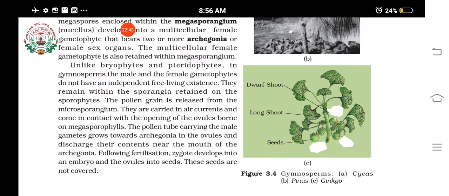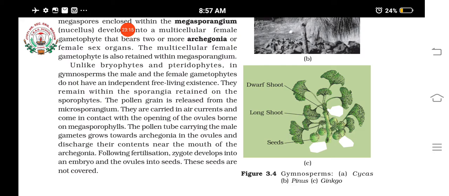The male cones are made up of microsporophylls, and the microsporophylls will have microspores, and the female cones are made up of megasporophylls, and these megasporophylls bear the ovule or megasporangium, and inside that the female gametophyte develops, and inside the microspores the male gametophyte develops, and they are very much reduced.